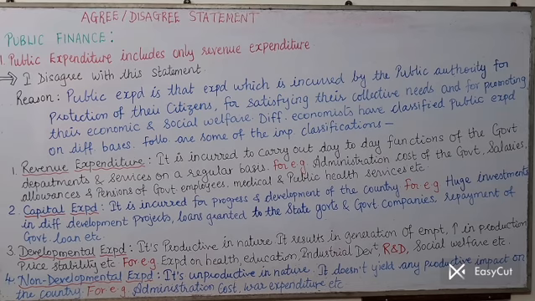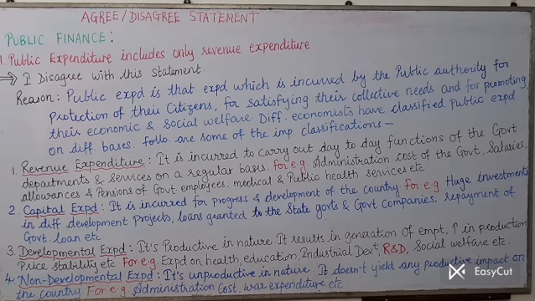For example, huge investments in different development projects by the country, loans granted to state governments and government companies. Moreover, the repayment of government loans also falls under the capital expenditure category. So it is a big amount of expenditure. Now let us move on to the third type, that is developmental expenditure.